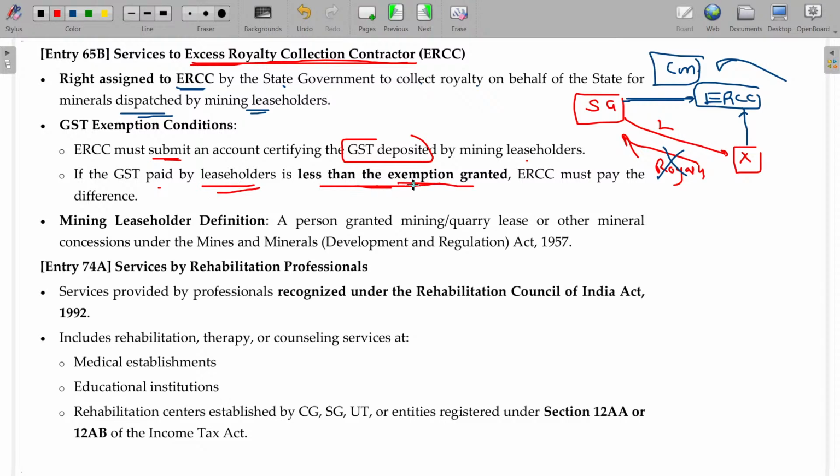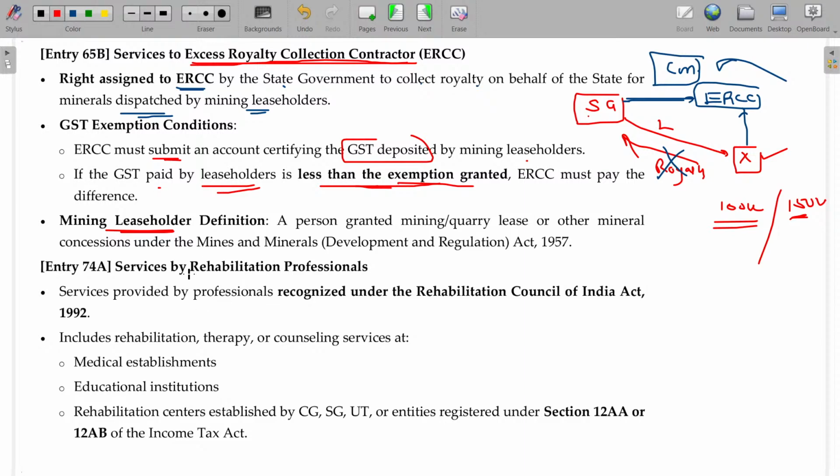Okay. The leaseholder, so he is being the lessee. Okay, the government has given permission to extract the stones, minerals, whatever it may be. Say you have to extract 100 units, but if they extracted 150 units, then it's a violation. Only to the extent allowed, if he mined and extracted, and to that extent any amount is collected, for the collection he charges this, for that GST is not applicable. Any excess collection will be subject to GST. Okay. The mining leasehold definition will also be available here.